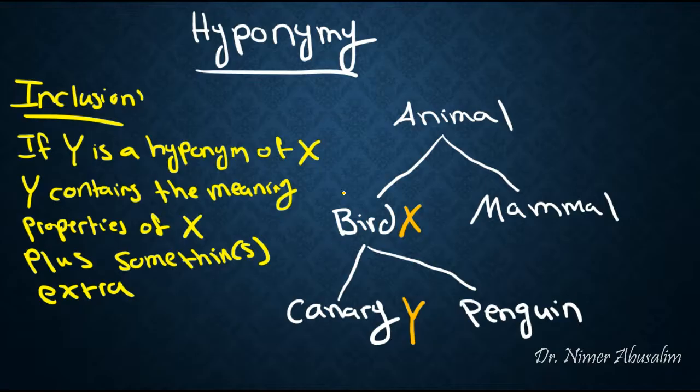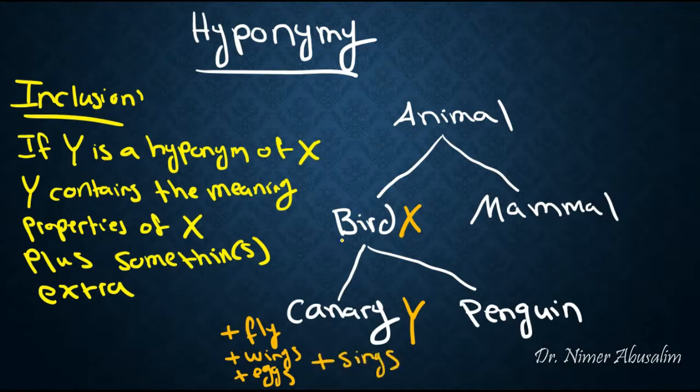So, the properties of a bird is that it has wings, it flies, it lays eggs. So a canary likewise should fly, should have wings, should lay eggs. But on top of that, it should add something extra that is not present in the general description of bird. So we might say that a canary sings, but not all birds sing. So that is an explanation of the property of inclusion.